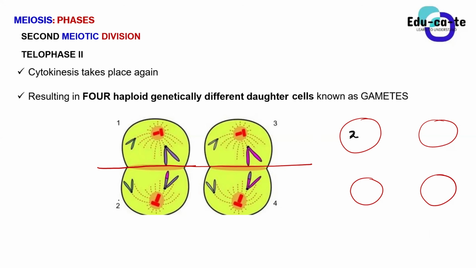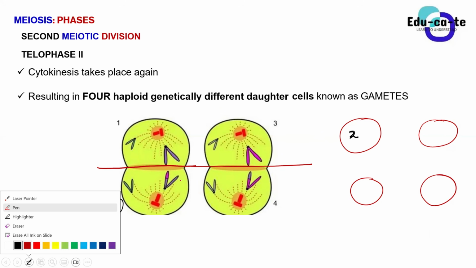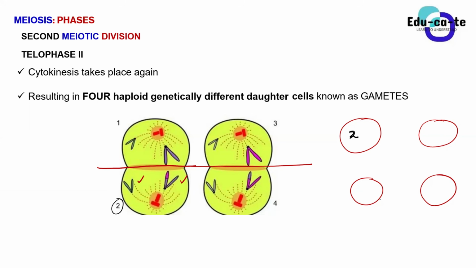Cell number 2 is still the same thing. It is now having 2 unreplicated chromosomes, so I'm just going to say it has got 2 chromosomes without specifying. Even cell number 3 is having 2 of them. Even cell number 4 is having 2 of them. Do you guys see where the maths has sketched here?